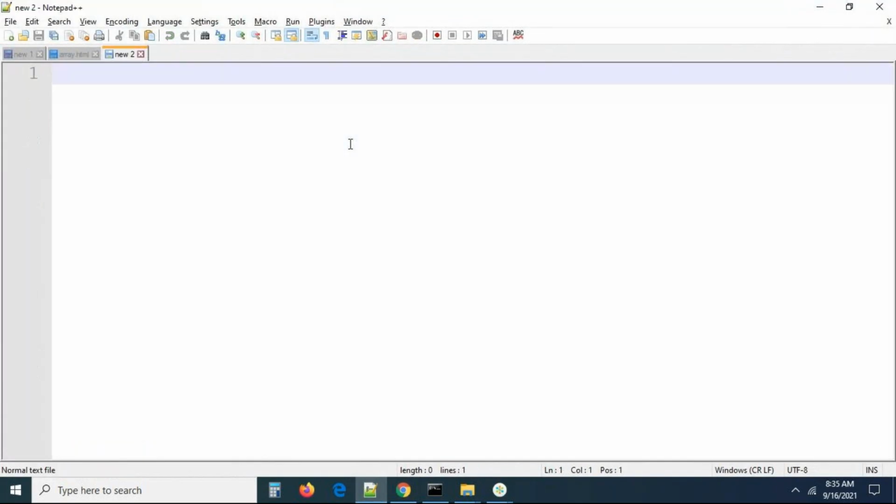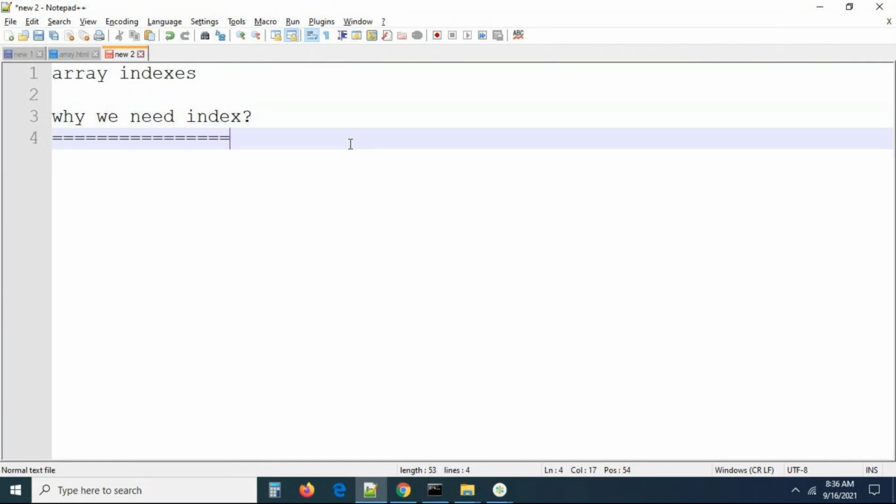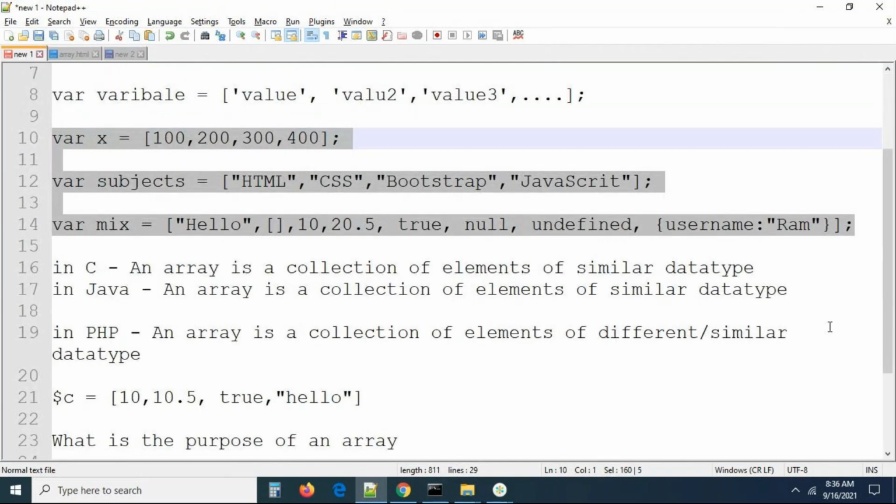They are called array indexes. Why do we need an index? What is the purpose of the index here? We are not creating the index; the index is generated automatically. So what is an array? A group of values. We know that, right? A group of values of similar or different data types.